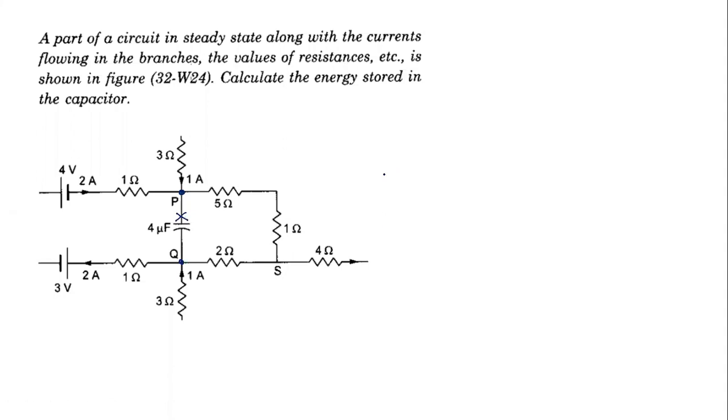So it is equivalent to finding the potential difference between P and Q, or no current in the capacitor branch. So can we calculate that one?